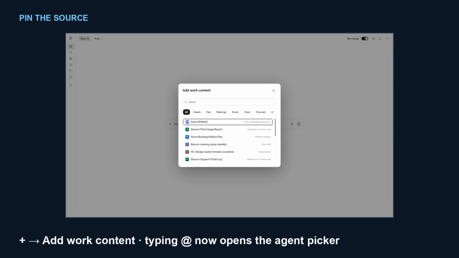Next to the message box, click the plus, then add work content. Pin the exact source: a file, an email, a meeting with a transcript, a person, or a channel. Copilot reads your reference first, then answers. And if you are used to typing the @ sign for this, that now opens the agent picker. The plus button is where sources live.